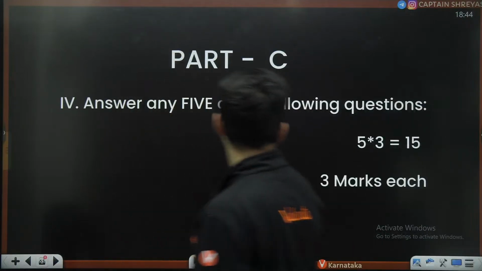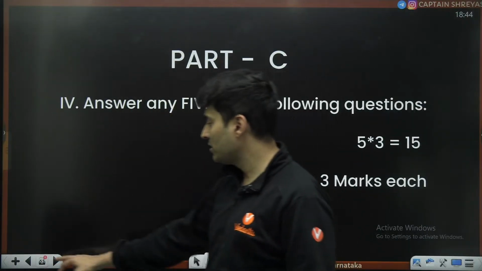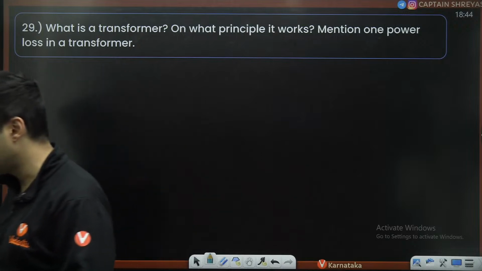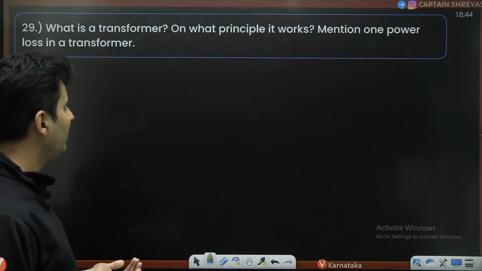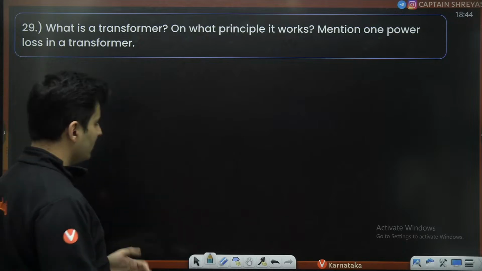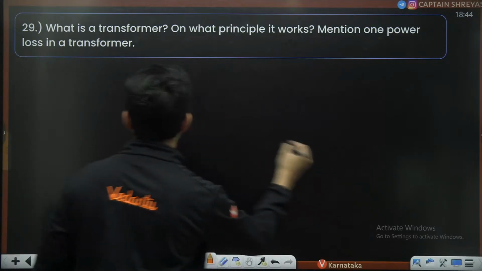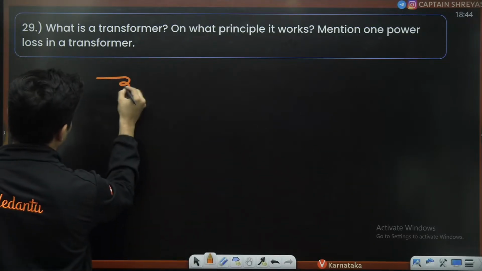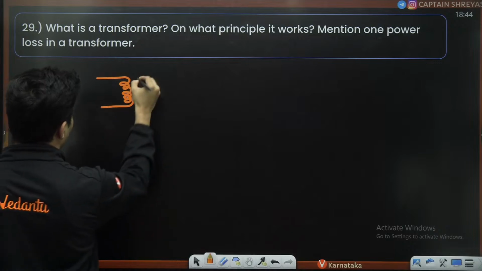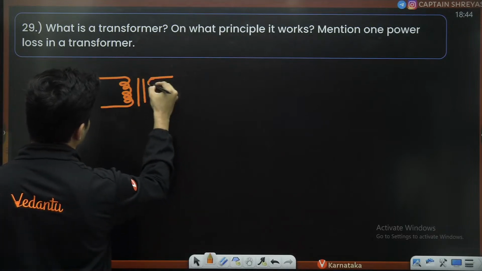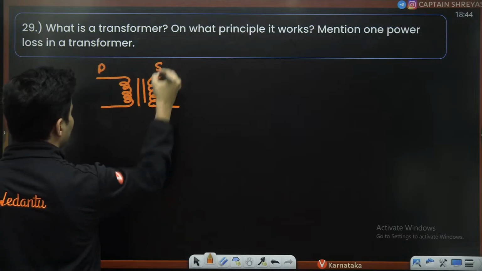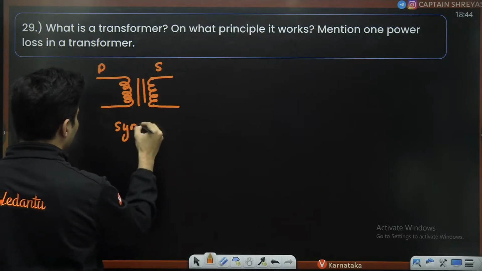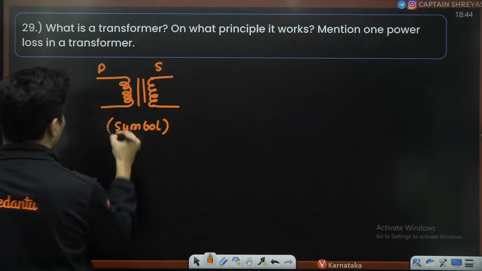Okay. So here we have some 3 marker questions, my dear students. Get ready for it. What is a transformer? On what principle does it work? Mention one loss in the transformer. Well, start off by drawing one simple symbolic diagram of a transformer, which is like this. This you can say is basically the primary. This is the secondary. This is nothing but the symbol of a transformer.